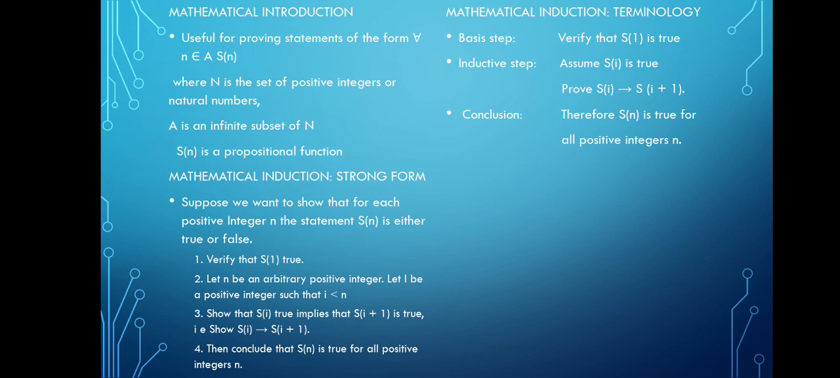Let i be a positive integer such that i is less than n. Number 3, show that S of i true implies that S of i plus 1 is true. That is, show S of i then S of i plus 1. Number 4, then conclude that S of n is true for all positive integers n.